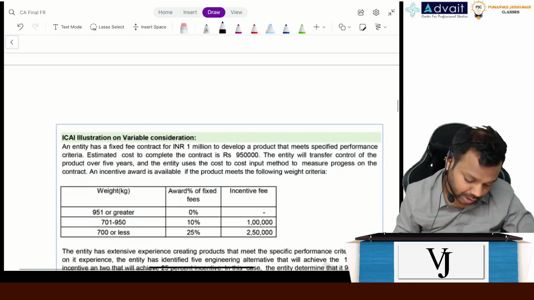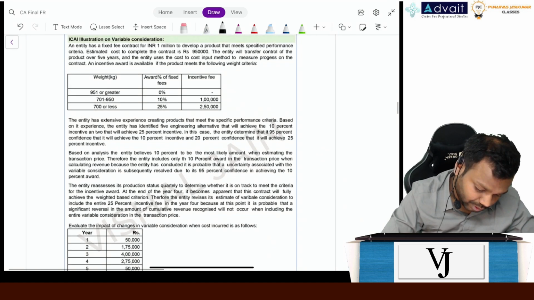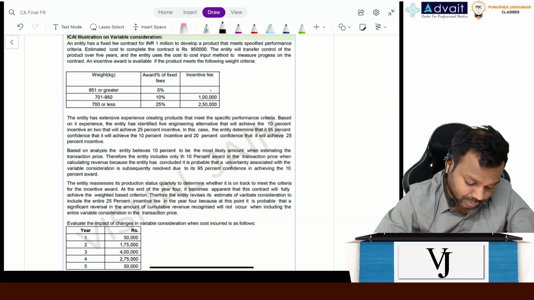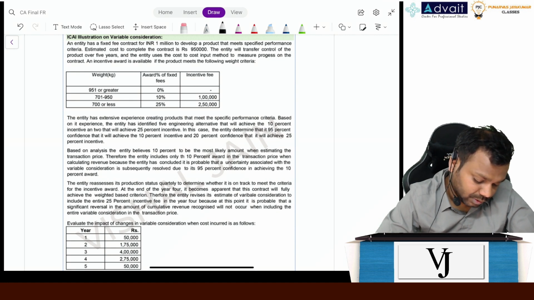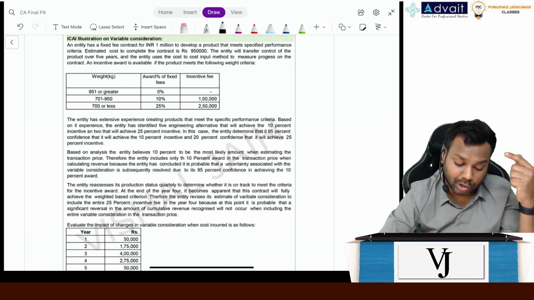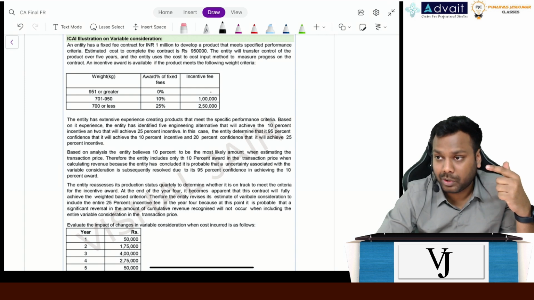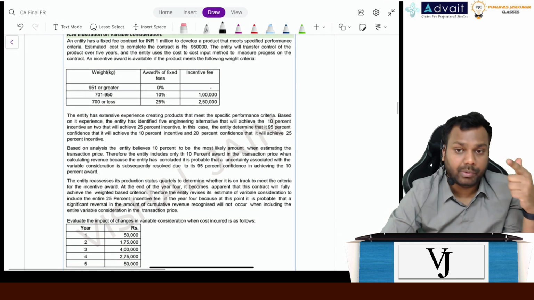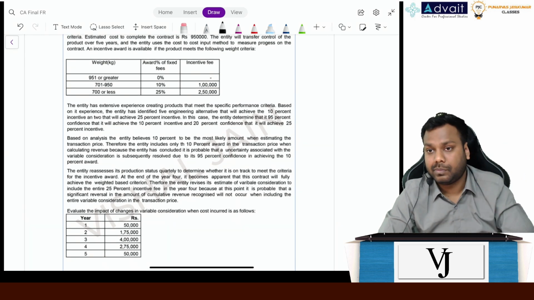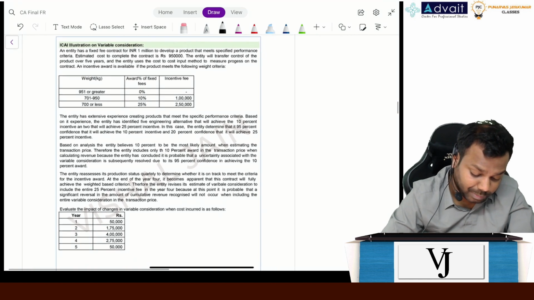Good. Now, one more example. One more question. Please try to solve this one. This question covers two concepts. One is the concept on variable consideration and another is a concept on cumulative catch-up method. Okay. Though we have not discussed the cumulative catch-up method, but I think you can solve this question also. After that, I'll discuss that. Please try to solve this question, guys. A very easy question, but yes, an important one.